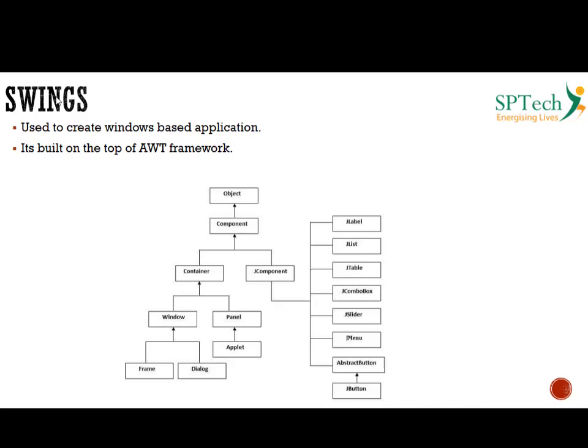All the components of Swing are prefixed with J. So you have components called JLabel, JList, JTable, JCombo, etc. Similarly, there is a Container class which in turn has a Window class and a Panel class, and you have the Frame and Dialog extending the Window class. So this is an example of the Swing framework.